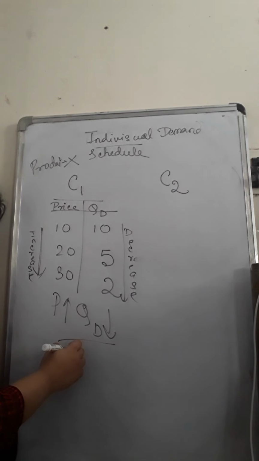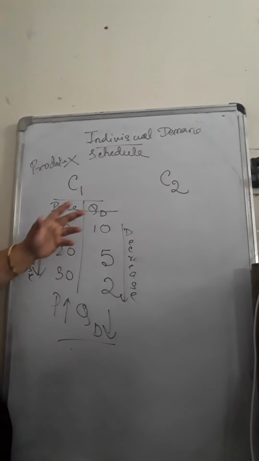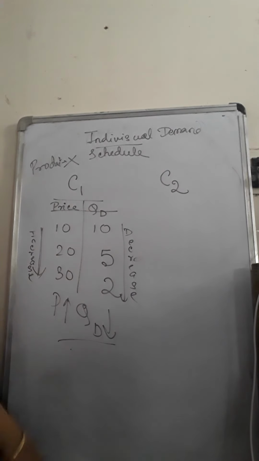Why do we call this a law? Because every consumer portrays that. By studying this consumer's behavior, we understood that when price increases, quantity demanded decreases. He is just a representative consumer out of many showing this behavior, proving that